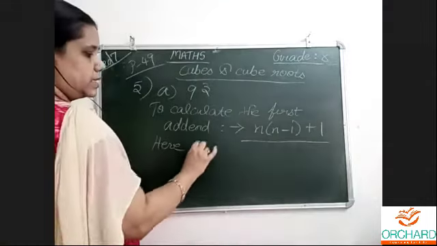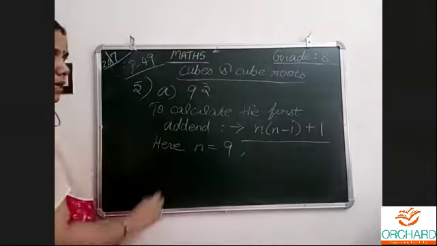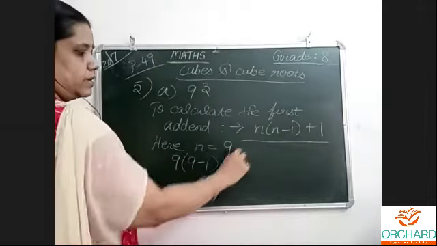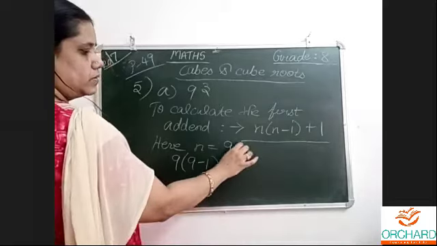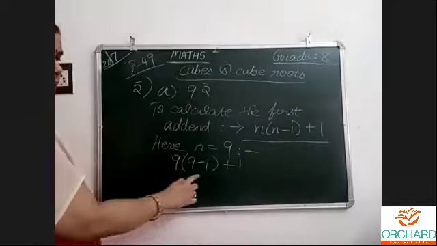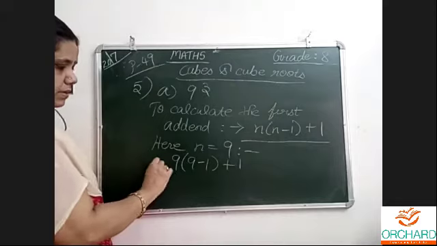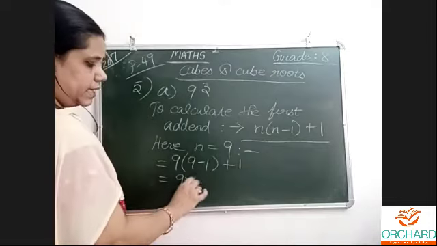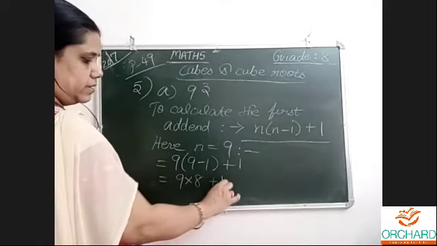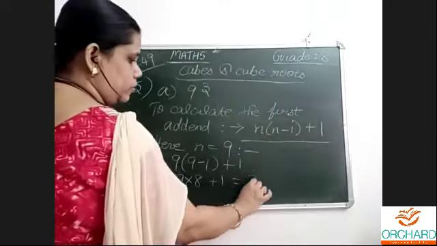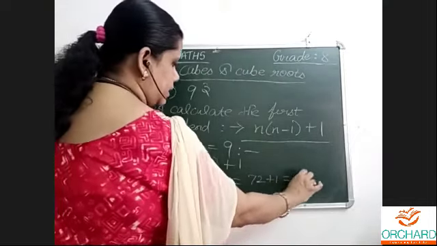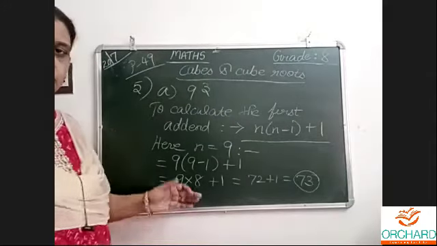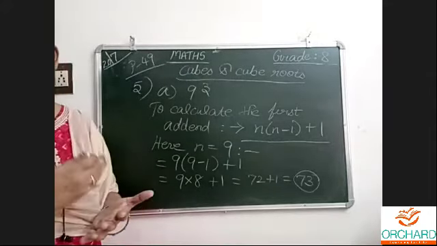Here, n is equal to 9. Look at this: 9 into 9 minus 1 plus 1. 9 into 9 minus 1 is 8. 9 8s are 72, plus 1, 73. This is the first addend, which means the starting number is 73.